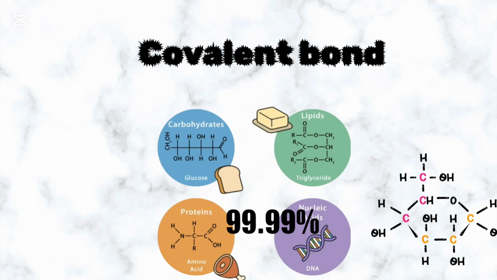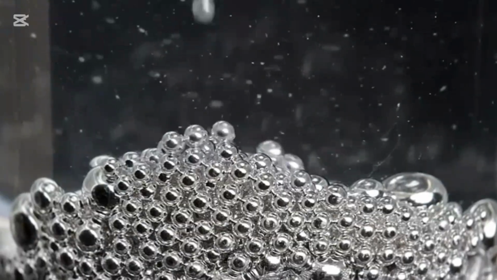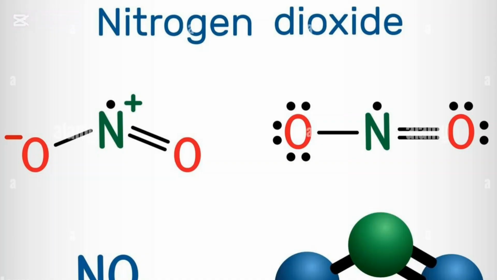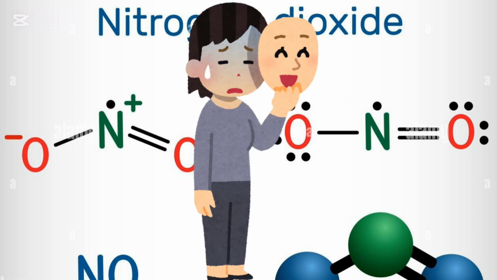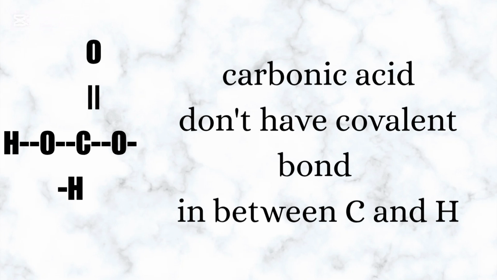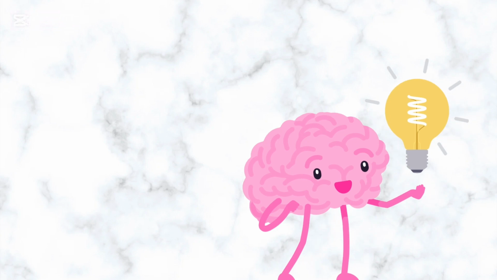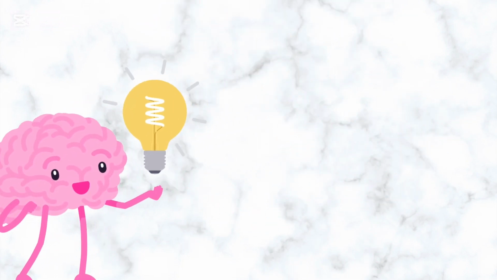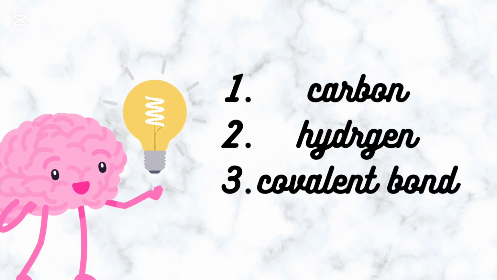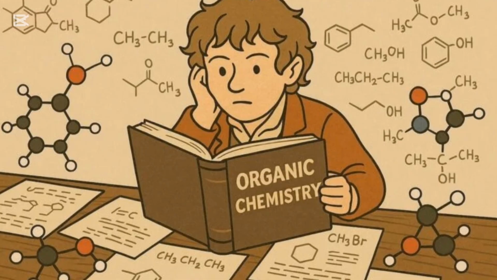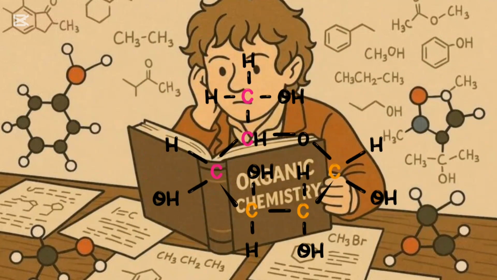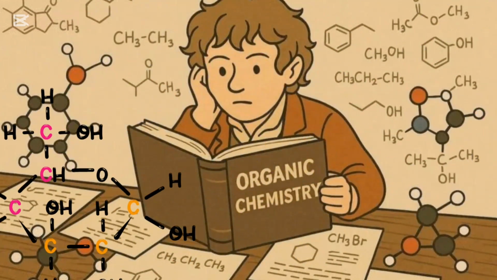Second, organic compounds must contain covalent bonds. If there is any compound that contains many elements but doesn't contain carbon and hydrogen, then it may be a compound but it will not be an organic compound. Similarly, if a compound contains carbon and hydrogen but doesn't contain a covalent bond, then it will not be considered an organic compound. So based on these observations, we can say that three things are essential for an organic compound: carbon, hydrogen, and a covalent bond between them. On this basis, we can define organic chemistry as a branch of chemistry in which we study organic compounds, that is hydrocarbons, the compounds which contain carbon and hydrogen atoms.